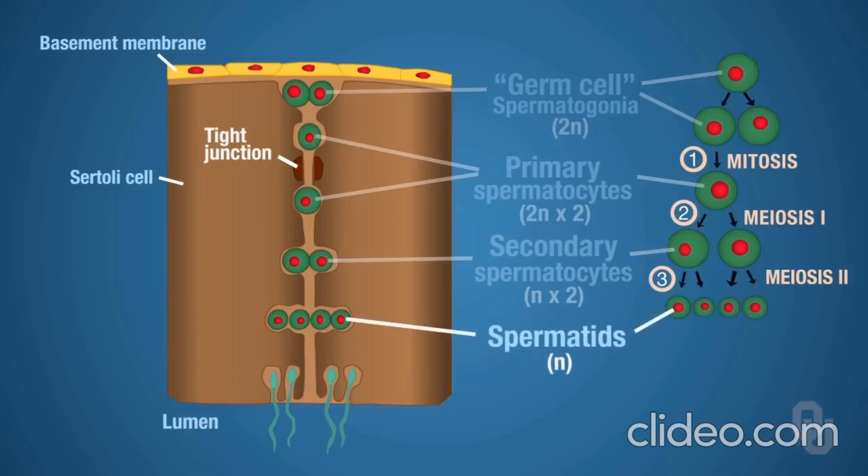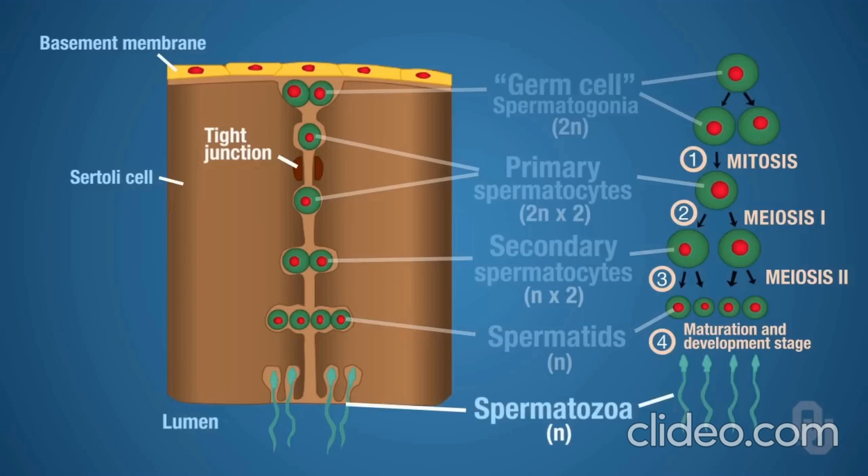And then spermatids undergo a maturation and development stage. They have to mature and develop to become spermatozoa, also known as sperm. So this is your gamete, the male gamete.